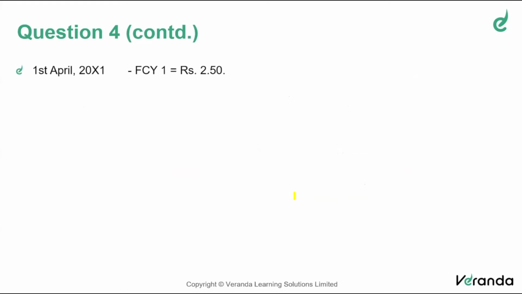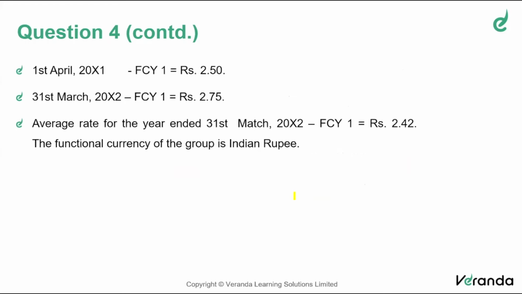So relevant exchange rates are given. Opening rate is 2.5, closing rate is 2.75, average rate is 2.42. So when you measure a financial liability in foreign currency, we should always apply the closing rate. So at the beginning of the year, they would have recognized at that rate. End of the year, they'll apply the closing rate.